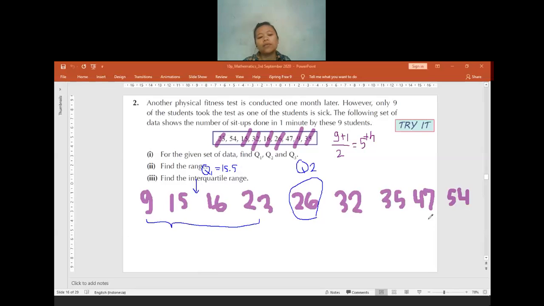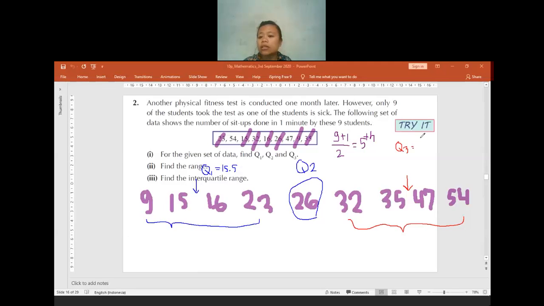No? Okay. Now we need to find the upper quartile. Which numbers will be used for the upper quartile? In between 35 and 47. So what number will Q3 be? 35 plus 47 divided by 2.